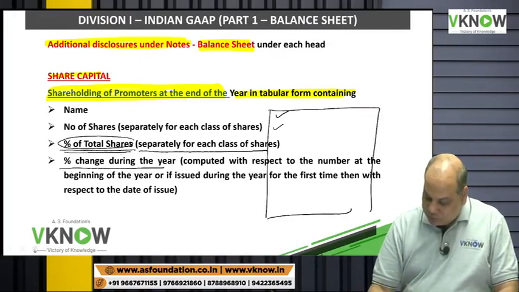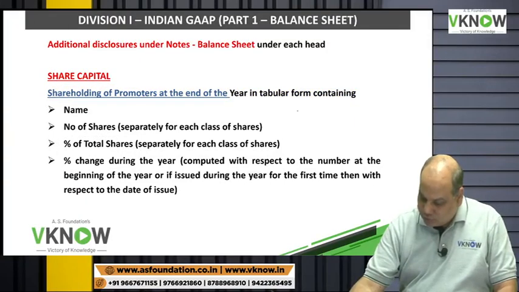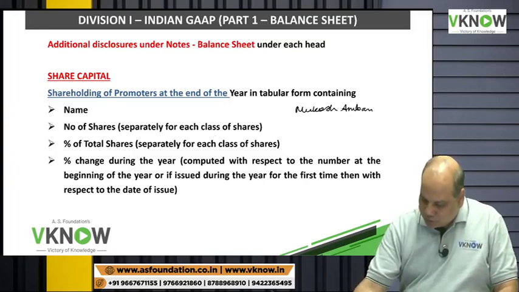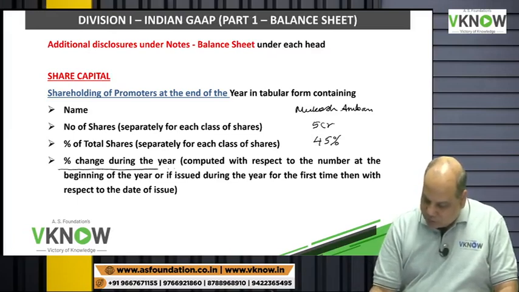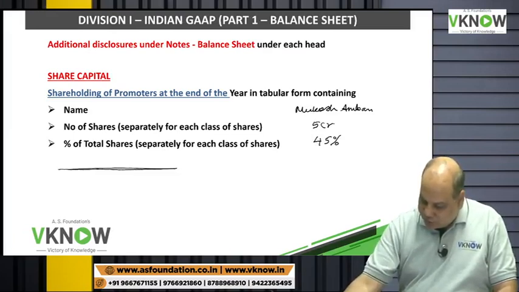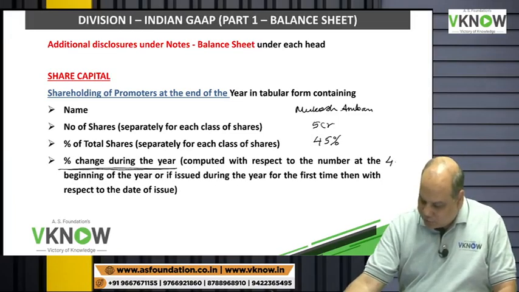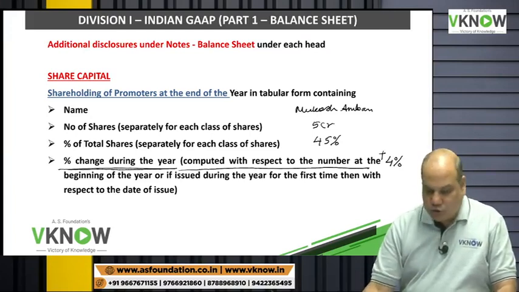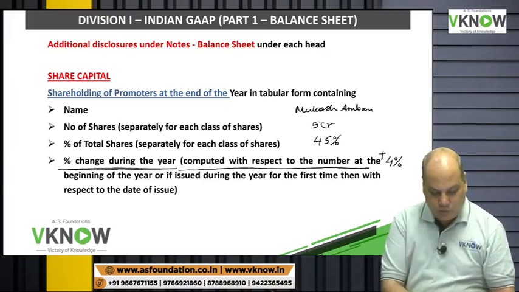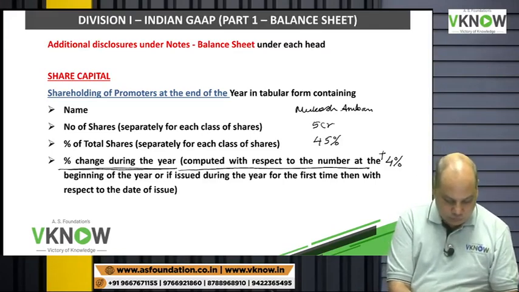Say for example, Mukesh Ambani is holding shares in Reliance Industries. Mukesh Ambani, number of shares held 5 crore, percentage to total capital 45%. Then if there is any change, let us say it has become 49% now. So 4% change plus, that is what they have to disclose. Is it right now?